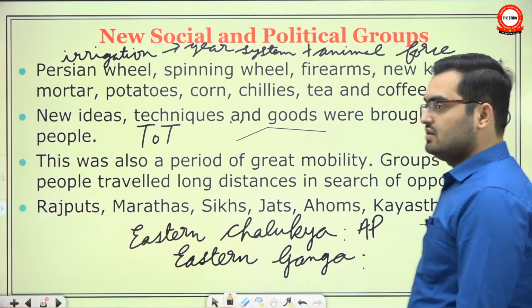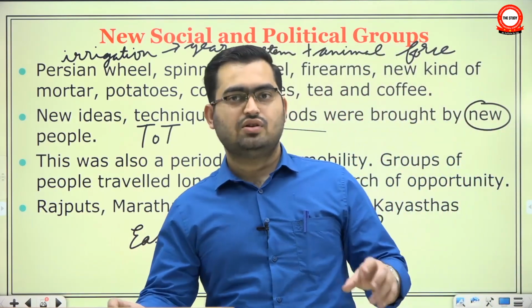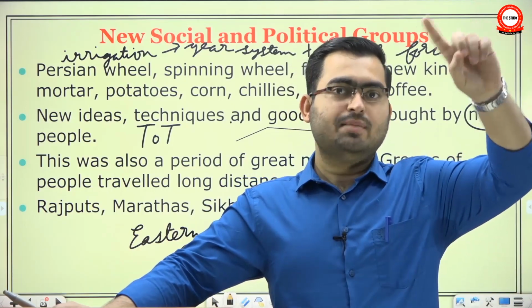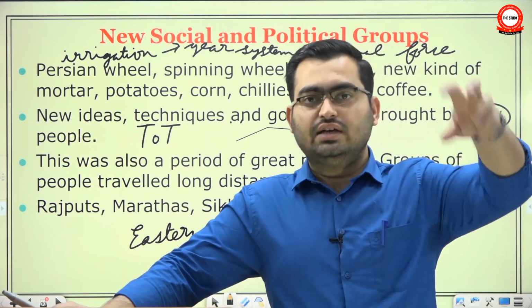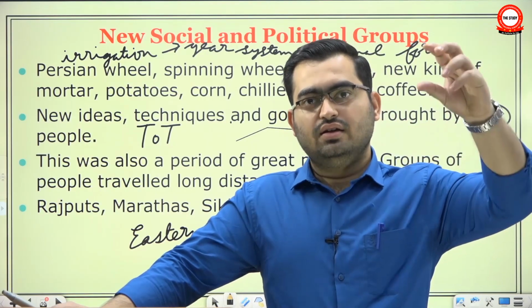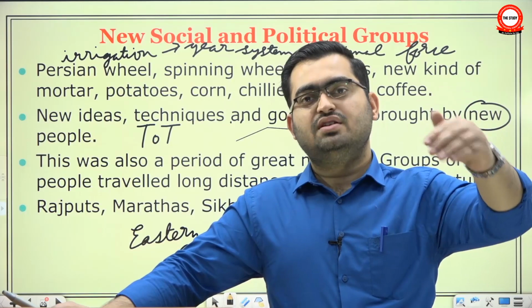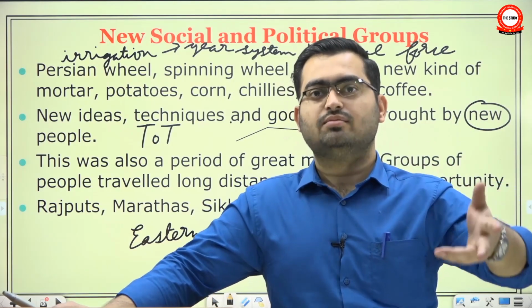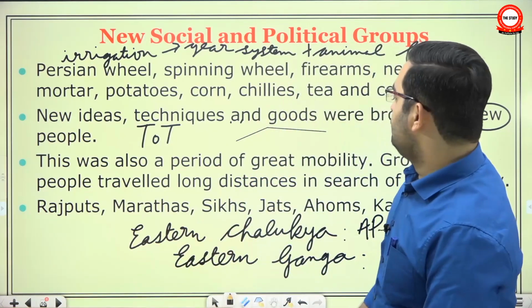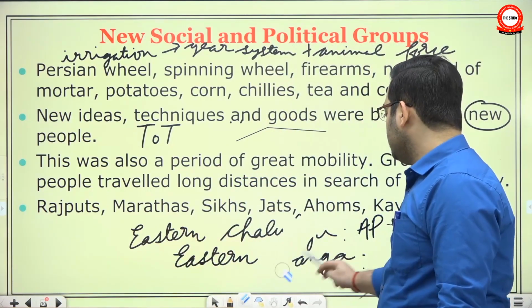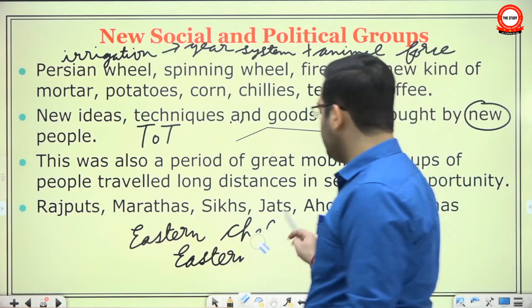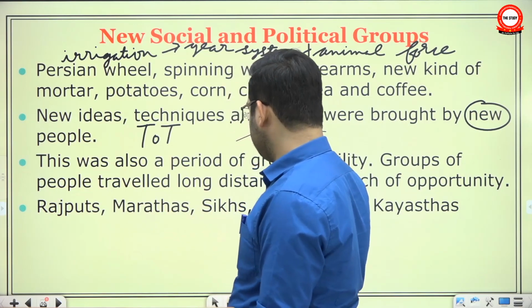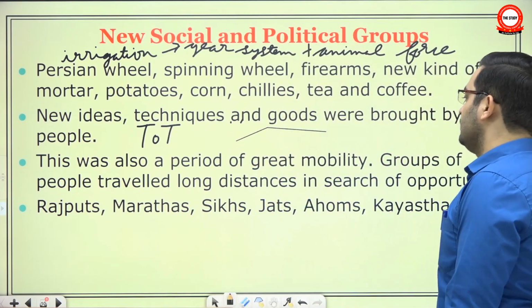Similarly, the Rashtrakutas, though it is widely understood that they were originally from the Kannada speaking area, went from there to Ilichpur, which is in modern MP near the Tapi river. Okay, there they put down their roots and for a very long time they were subsidiaries of Chalukyas and eventually they overthrew Chalukyas and established their own kingdom. So the movement of lineages and people from one part of the country to another was very common. Sometimes they went for political opportunity, sometimes they went for traveling purposes, etc. Sometimes they went for purely economic activity.